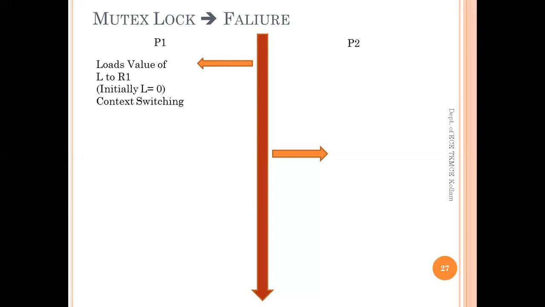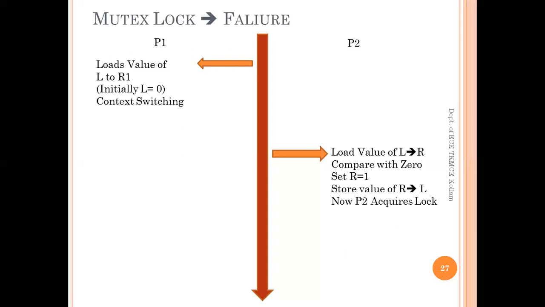At that time, P2 needs to enter into the critical section. It will also load the value of L to its register R. Then it will compare with 0. It sees that the value of L is 0. Now it will set the value of R to 1 and store the value of R to L. Now P2 acquires the lock and enters into the critical section.